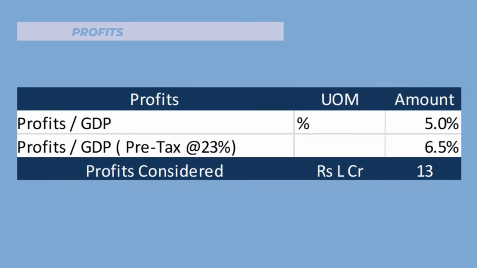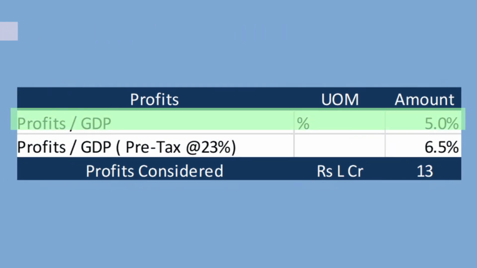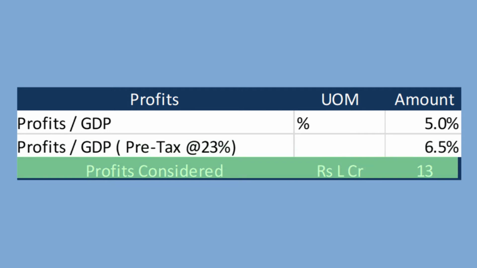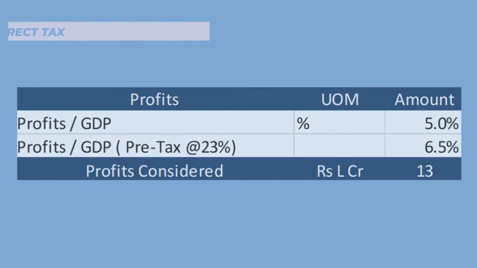Profits for the economy have historically been less than 5% of the GDP. Taking the effective tax rate around 23%, the profit as a percent of GDP turns out to be almost 6.5%, translating into rupees 13 lakh crore.